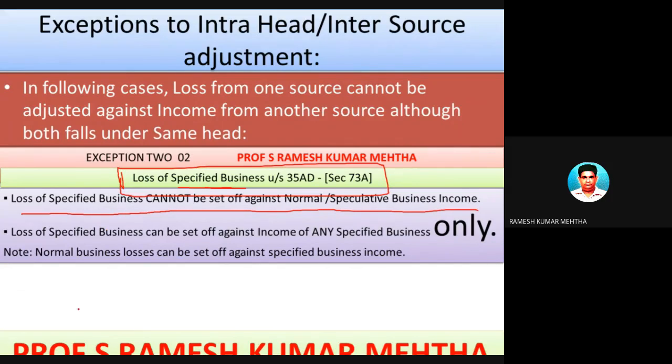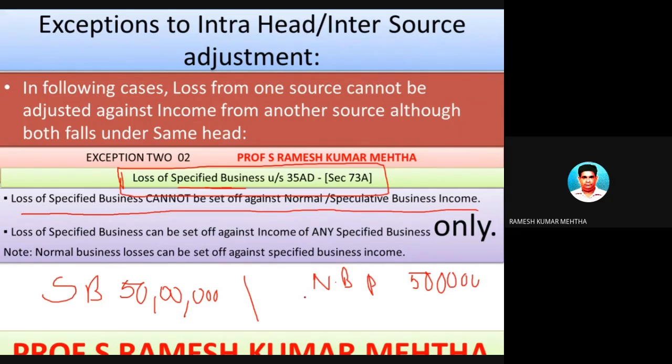So, for example, there is a loss from specified business of 50 lakh rupees, number one. At the same time, in the same financial year, by the same assessee, there is a normal business profit of 5 lakh rupees, and from speculative business a profit or gain or income of 10 lakh rupees.